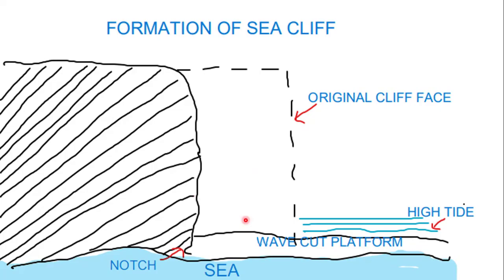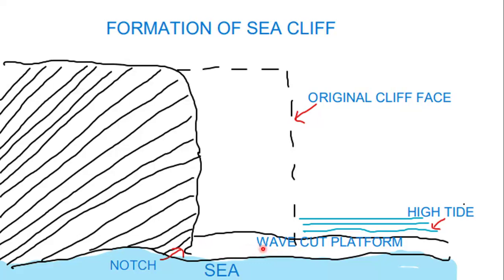Another feature formed is the sea wave platform or the wave cut platform. A wave cut platform is a bench-like topography. The development of the wave cut platform is related to the landward recession of the sea cliff.